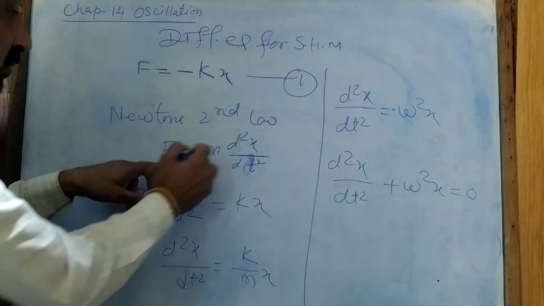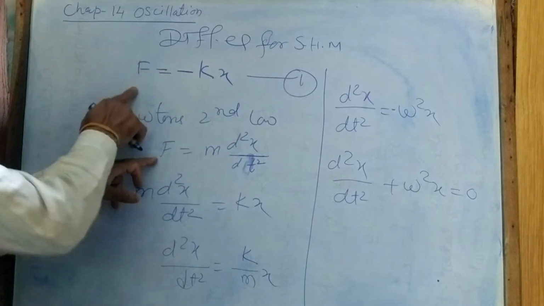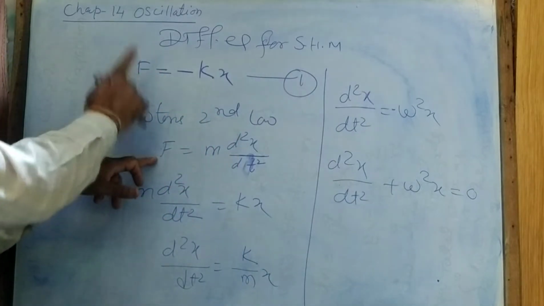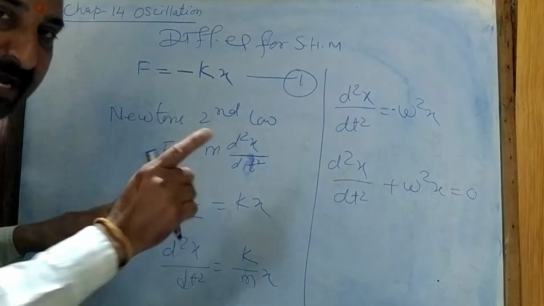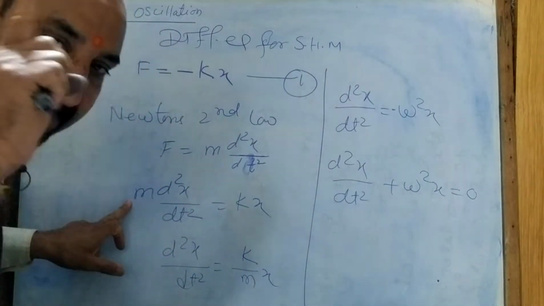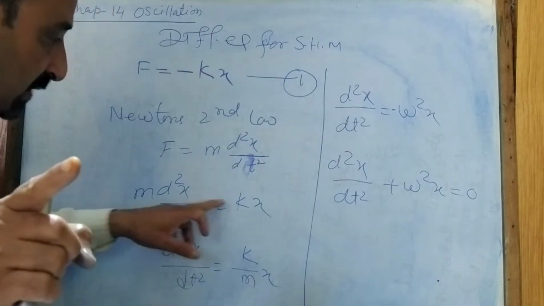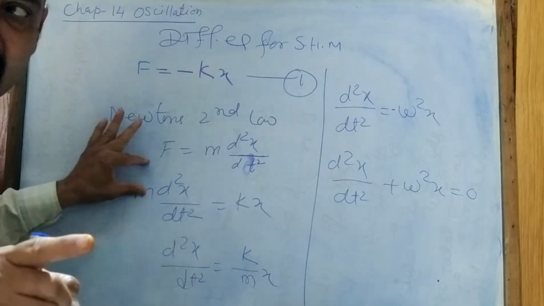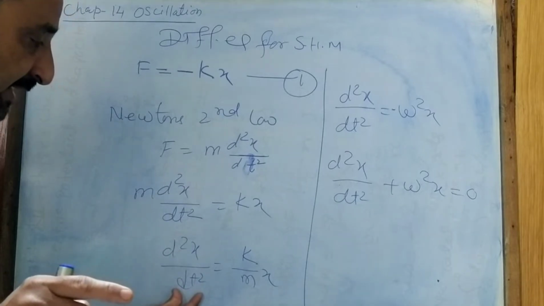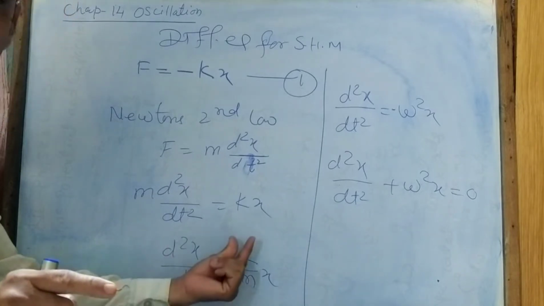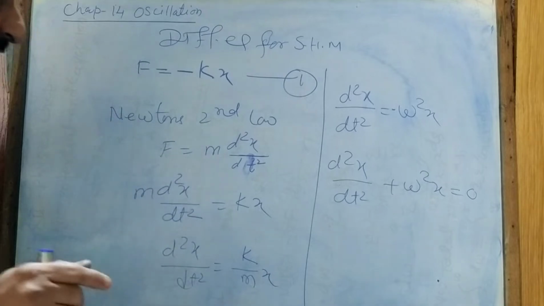Now I will put this value in equation number one. So this is the value: m d2x upon dt square is equal to minus kx. Now this m I will put here, so d2x upon dt square is equal to minus k upon m into x.